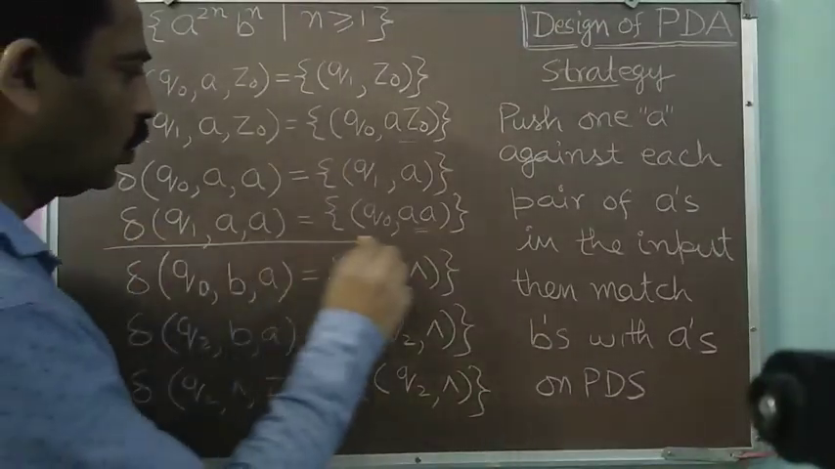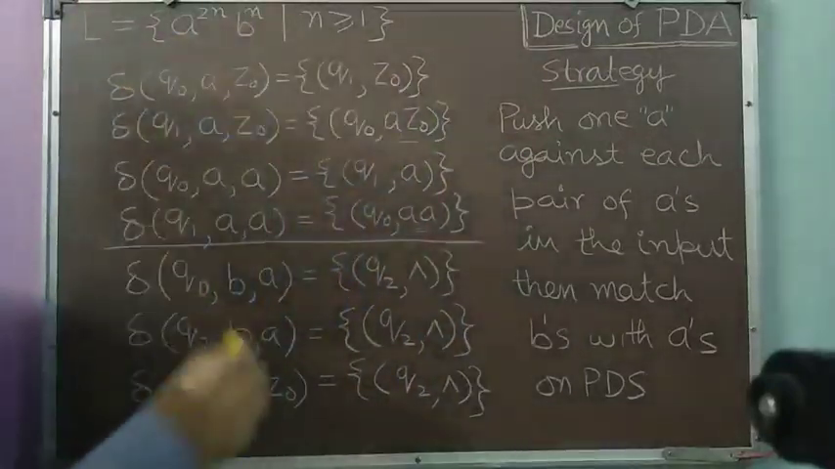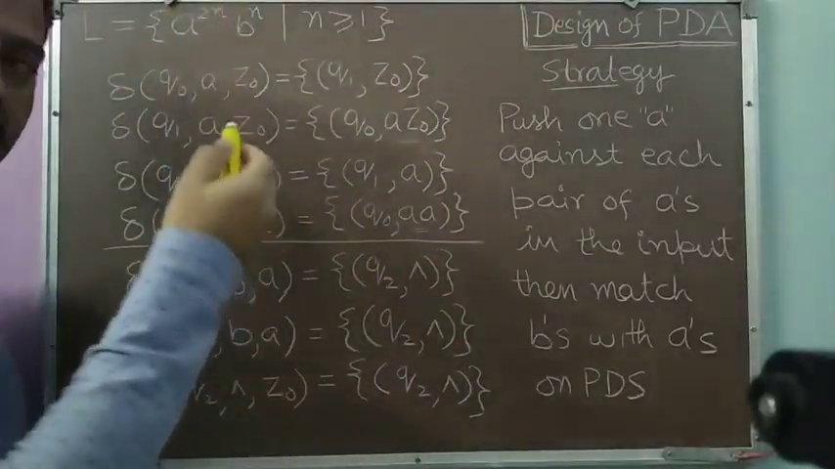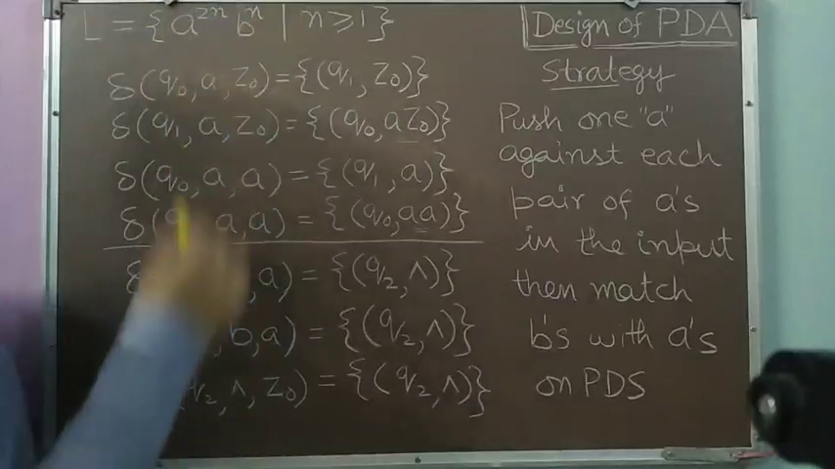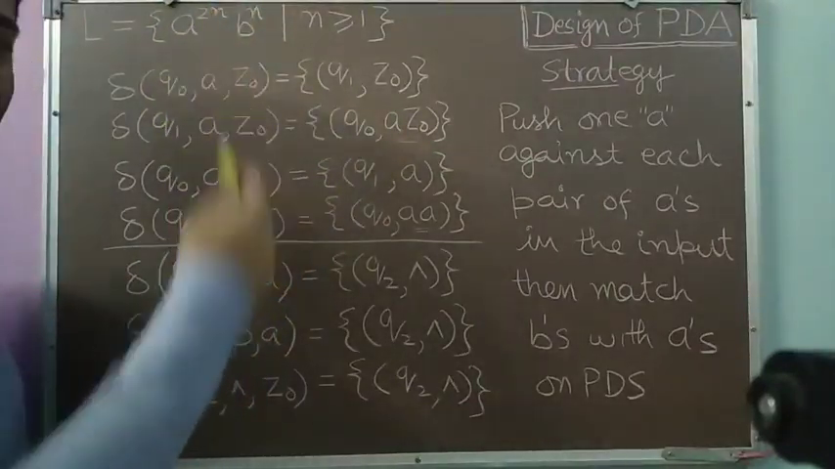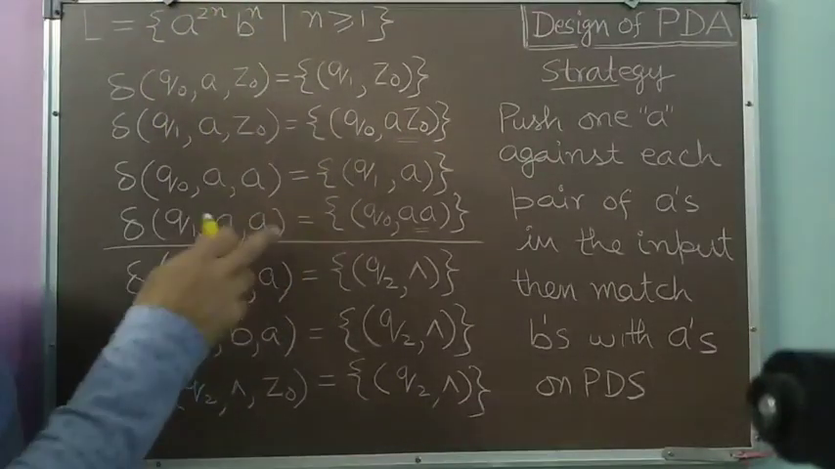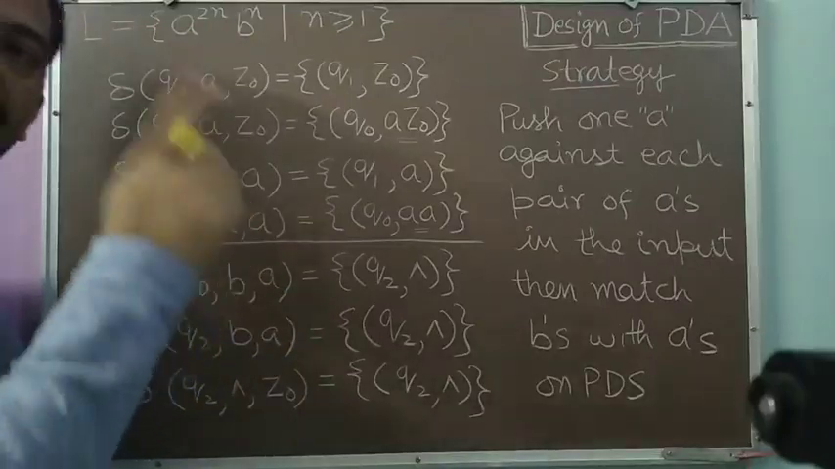So in this manner, through these 4 transitions, I will be pushing the required number of a's. If there are 2n number of a's, I will be pushing n number of a's there, because I am pushing corresponding to each pair of a's one a only.